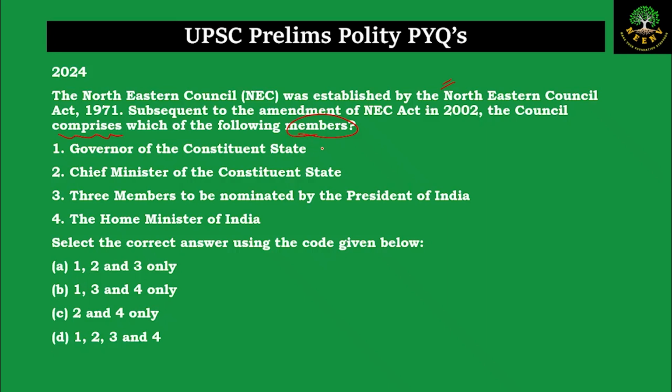So the members of the council are the governors of the respective constituent states and the chief ministers of the constituent states and the members who are nominated by the president. The president will nominate 3 members. So this is also correct, but the home minister is not part of this members. So the correct answer is 1, 2 and 3. Now let us look at the in-depth explanation for this question.